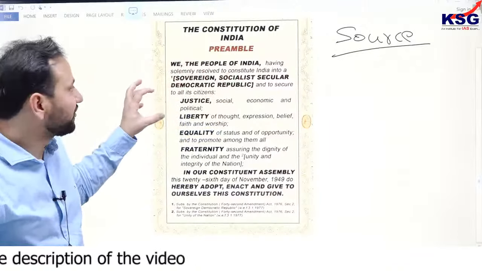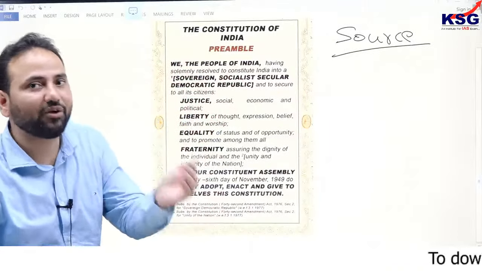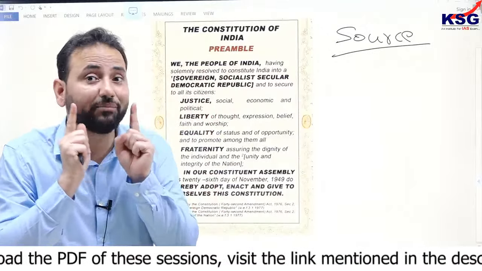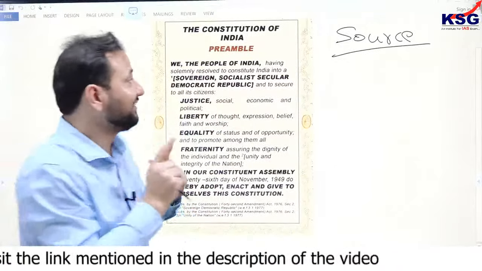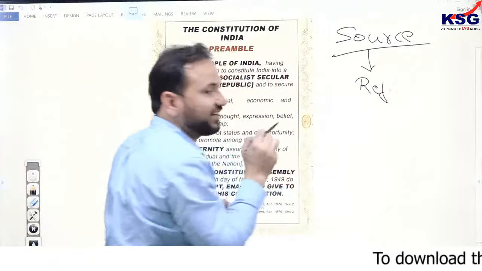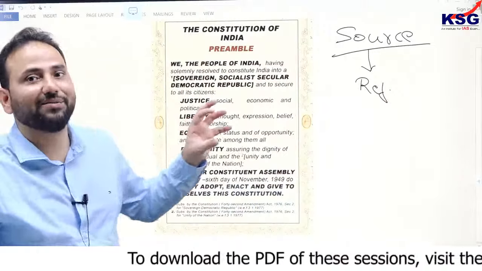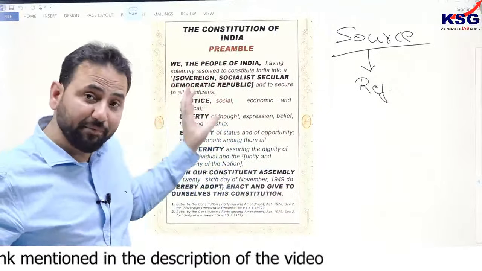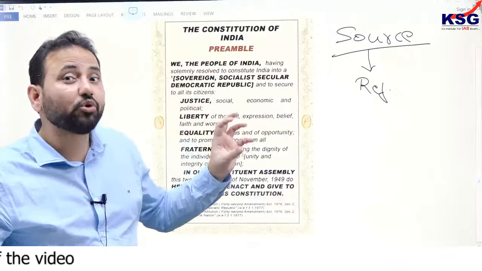So, when you talk about this Constitution, then it comes from the people of India. However, when we talk about this "We, the people of India", we have to understand one more concept associated with it. That is, this was not subject to referendum. I hope you understand the meaning of referendum also, the device of direct democracy. So, this source is "We, the people of India", but this preamble or the Constitution was not subject to referendum.